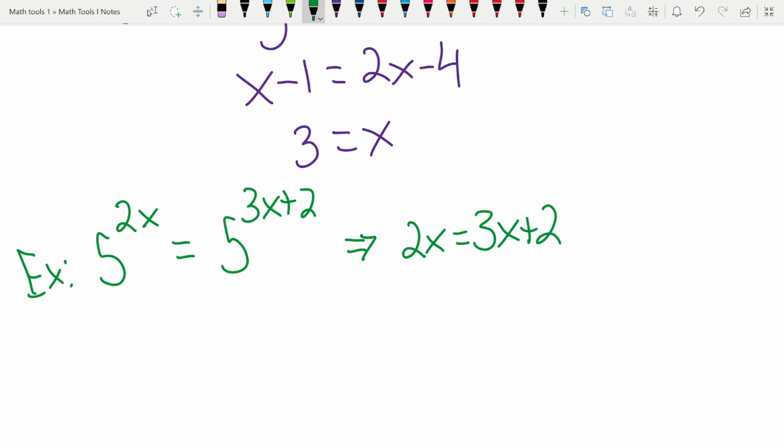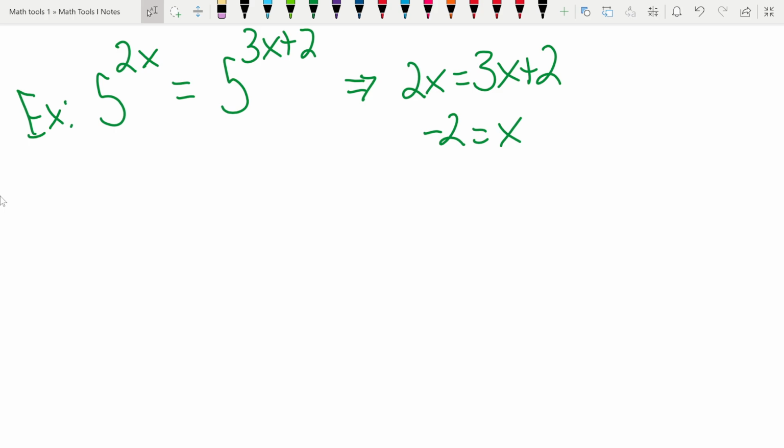And if we think about it, it should make sense, right? If we have 5 raised to some number equals 5 raised to some number, whatever that number is should be the same thing because the bases are the same, right? So in order for them to be equal, we need to be raising them to the same number. Whenever we take 5 and raise it to some number, we're always going to get a unique number out, right? So this is that one-to-oneness that we're invoking here. So we don't necessarily need to take log base 5 of both sides. We can do it a little more simply here. So this is going to be negative 2 is equal to x. And then that's it for that one.